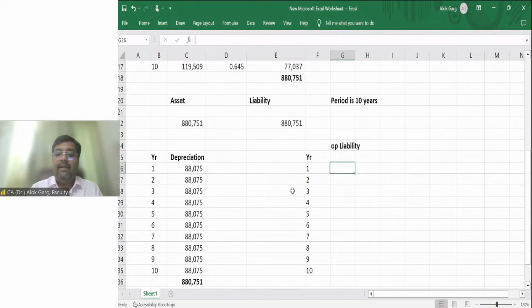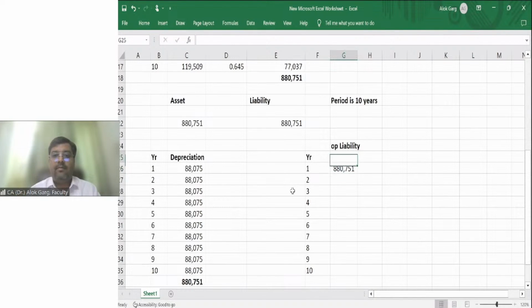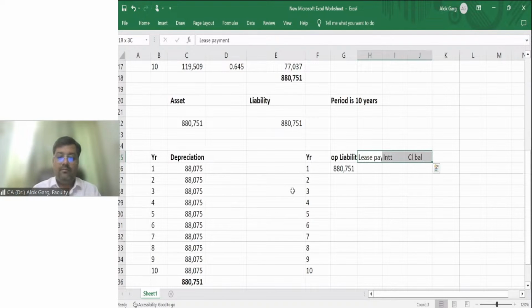Your opening liability is 88751, right? 88751 is your opening liability. Sorry. Your lease payment, interest, closing balance. Your lease liability